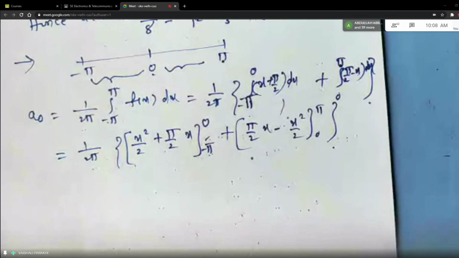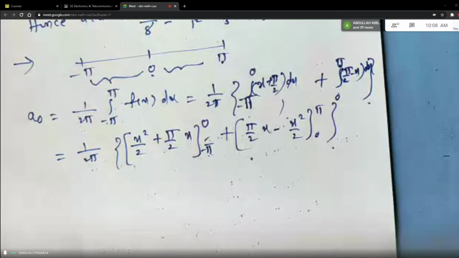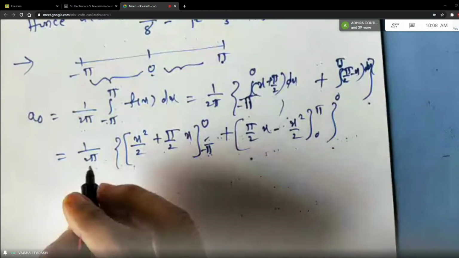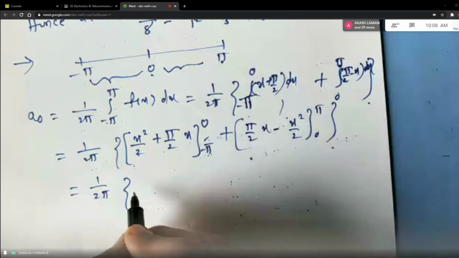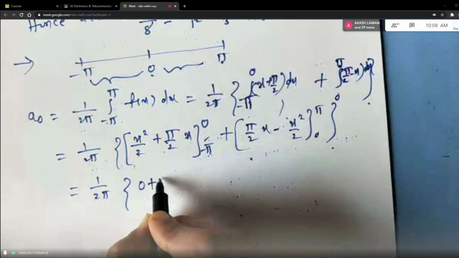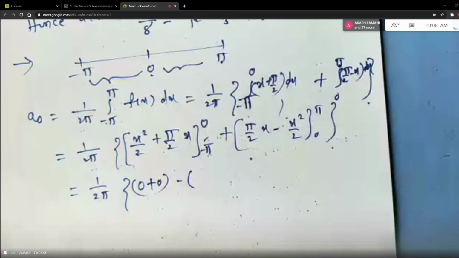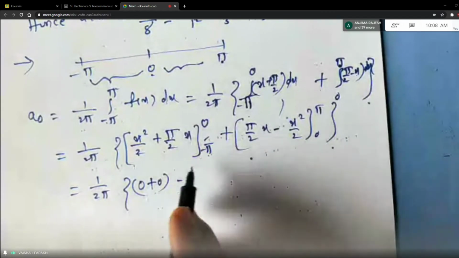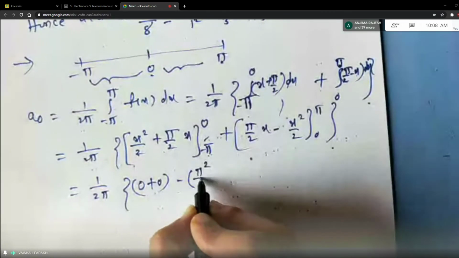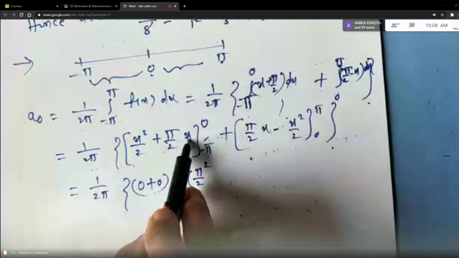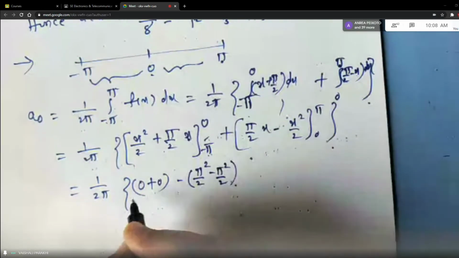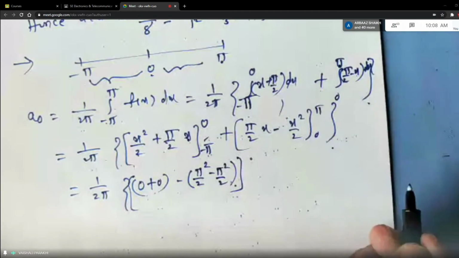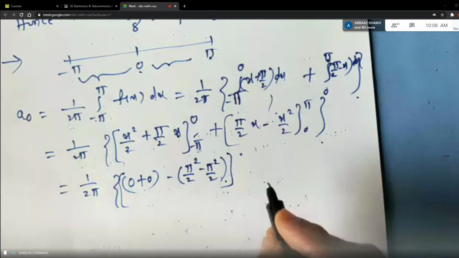This is a simple integral I am doing, students. Any doubt? You can ask me. Upper limit and lower limit. The upper limit is 0. 0 by anything is 0. 0 into anything is 0. So the first bracket will become 0. Then replace x by minus pi. Minus pi square is plus pi square by 2. And pi into minus pi is minus pi square by 2. Okay. So we are done with the first term.